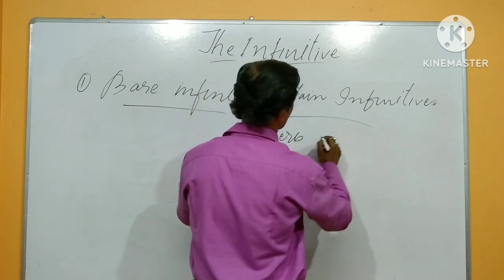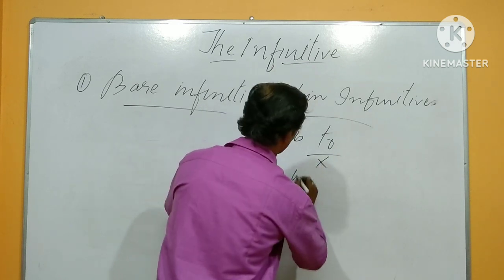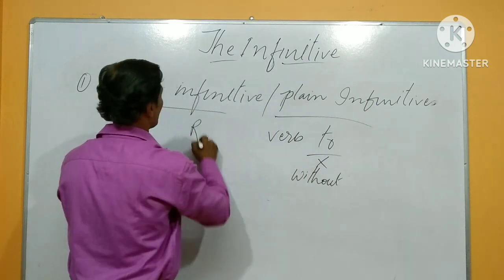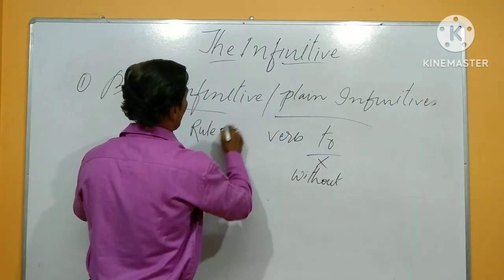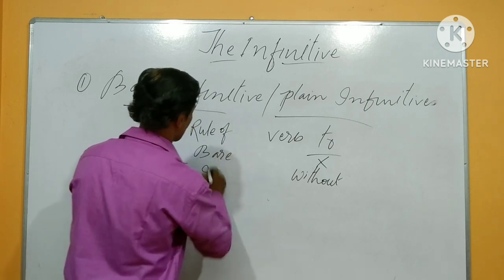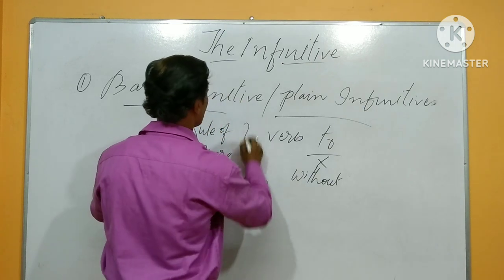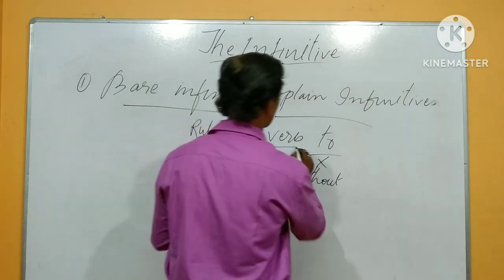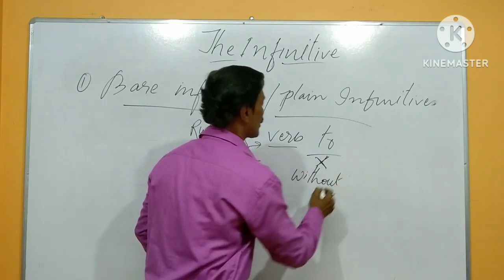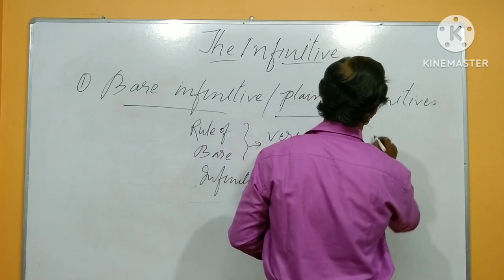Verb, and to is not used, meaning without. Rule of bare infinitive: verb without to, meaning I put a cross on to, and then the verb.